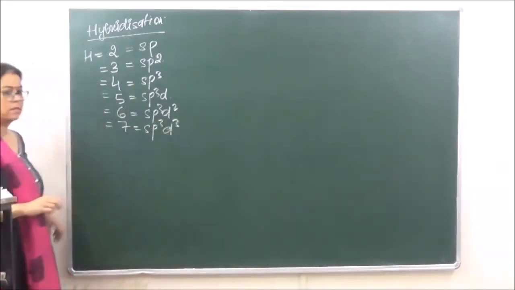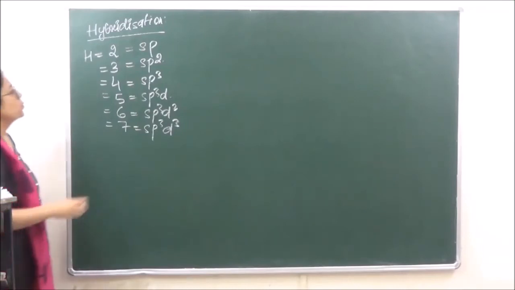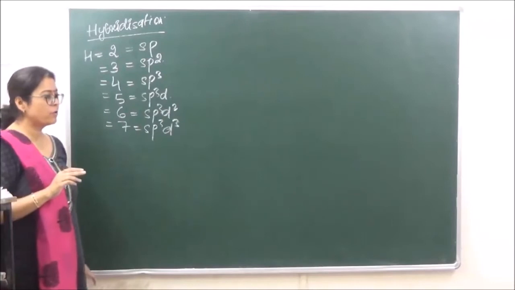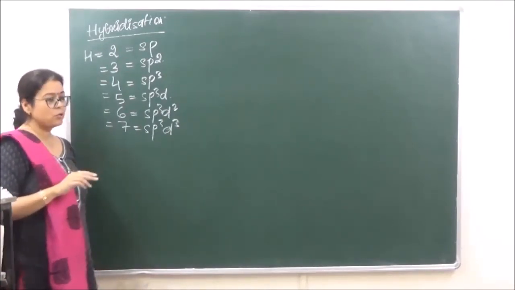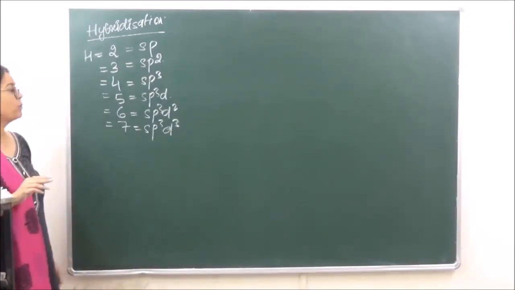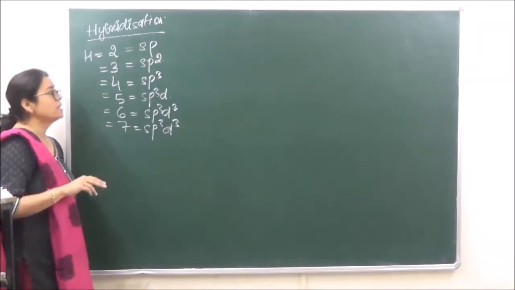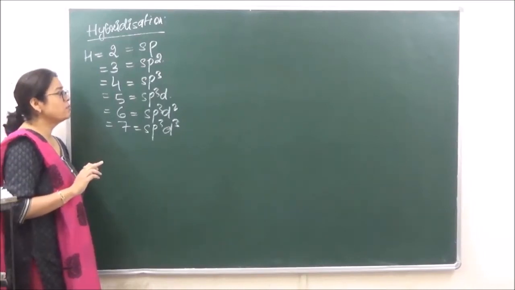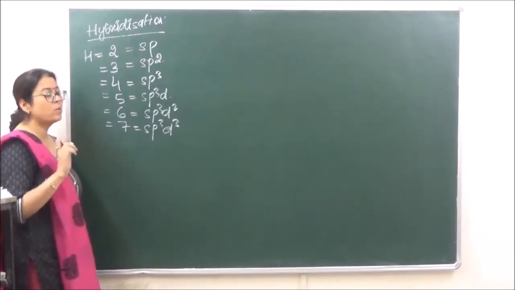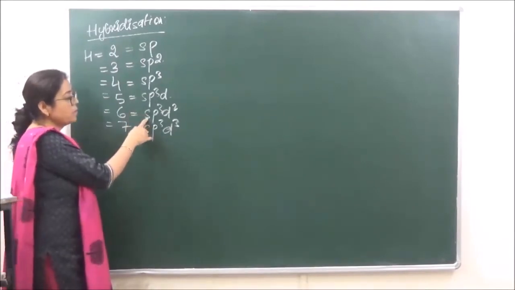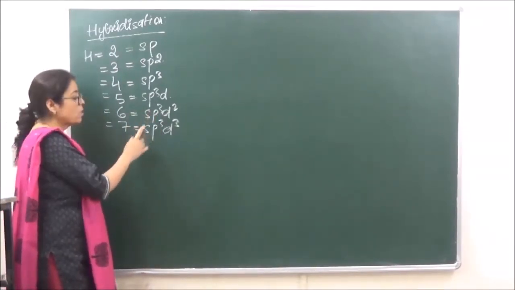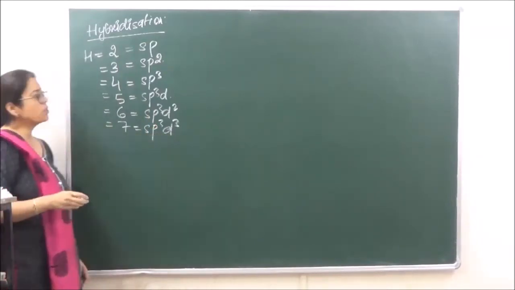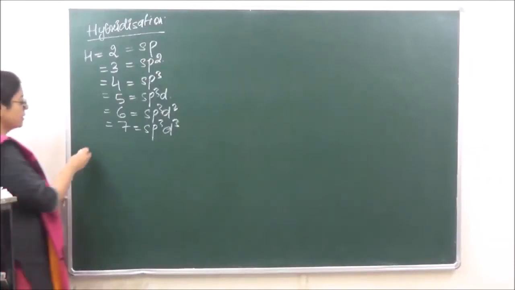Now when we are talking of sp, it means 1s and 1p are going to participate. If it is sp2, then 1s and 2p are going to participate. If it is sp3, then 1s and 3p. If it is sp3d, then 1s, 3p and 1d. And similarly 1s, 3p and 2d, 1s, 3p and 3d. So this is what it means. Let's go on to the first method.